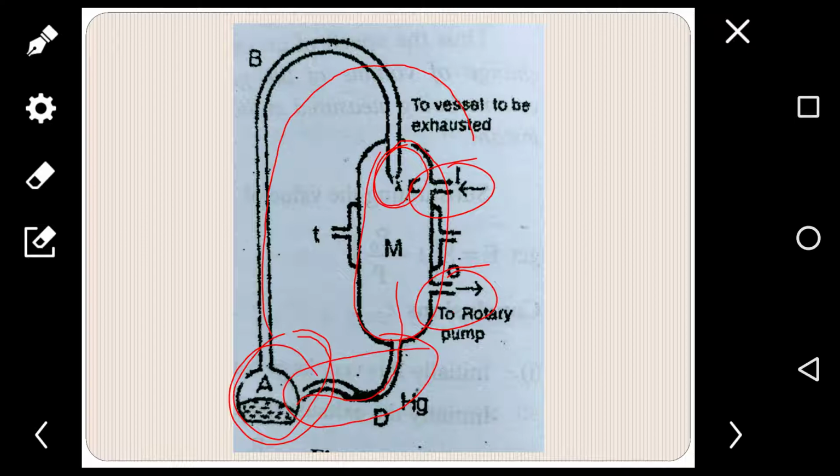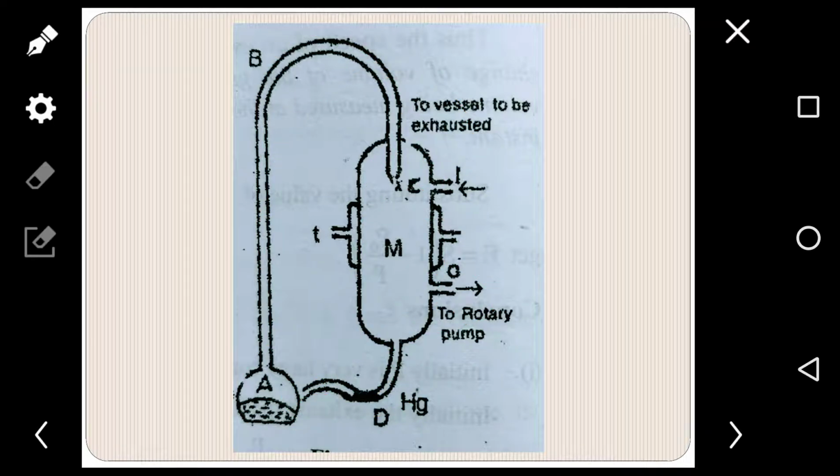The tube B is covered with asbestos to prevent the condensation of the mercury vapor in it. The tube M is surrounded by a cold water jacket to condense the mercury vapor before it reaches the lower end of M, this large tube.